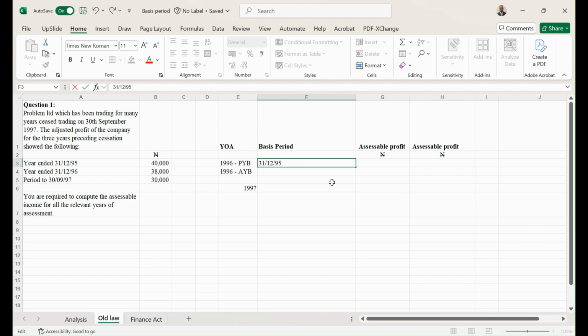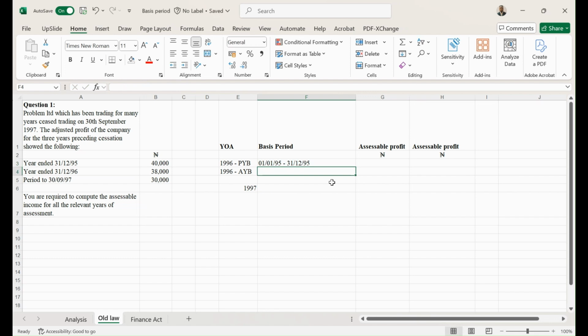And if that is the case, I'm going to count 12 months backward, and that means I'm going to start from 1st of January 95. That will give me the basis period for 1996 on a preceding year basis. Then on an actual year basis, the basis period is going to be from January to December of the same year of assessment.